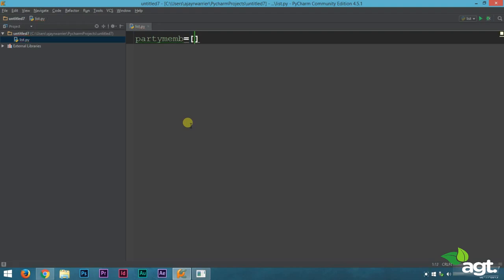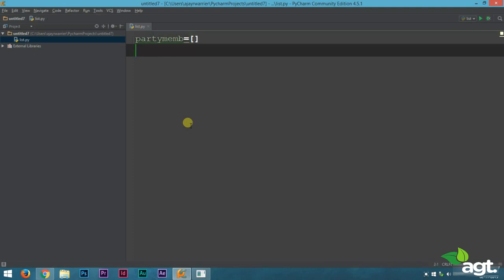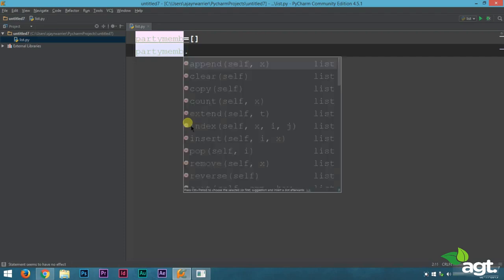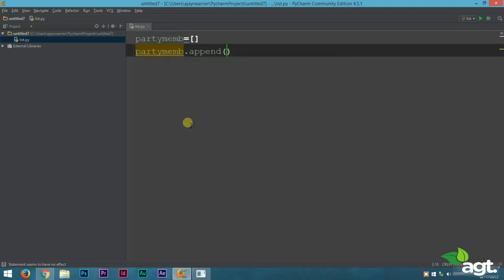The most common practice while we make a list is that we start out with an empty list and then we append each name to this list. So let's start out here. I'll show you how appending works. To use the append function, we type in party_members, which is our variable name, then the dot operator, and from this list you can select append and type in our first name. So let it be castle.